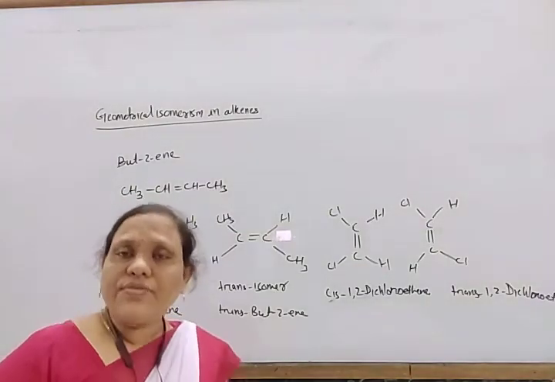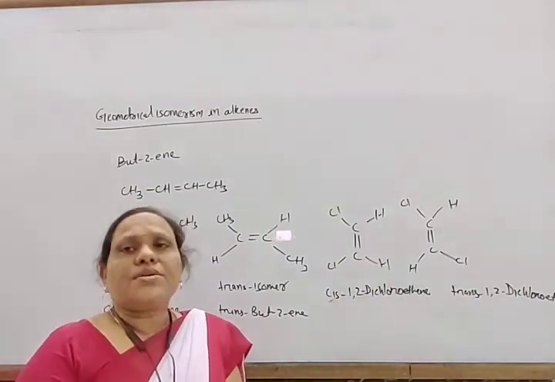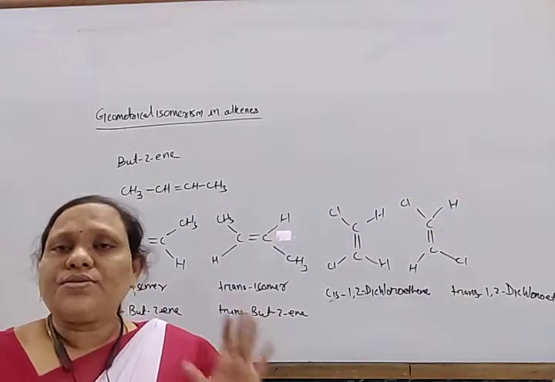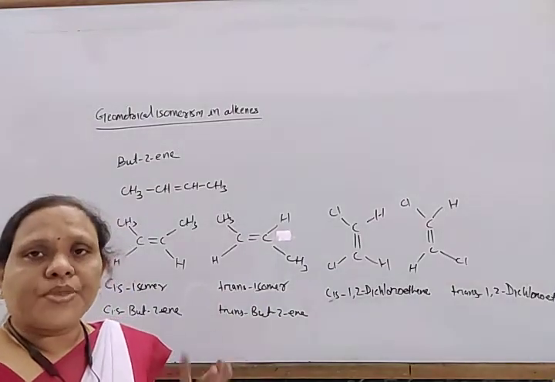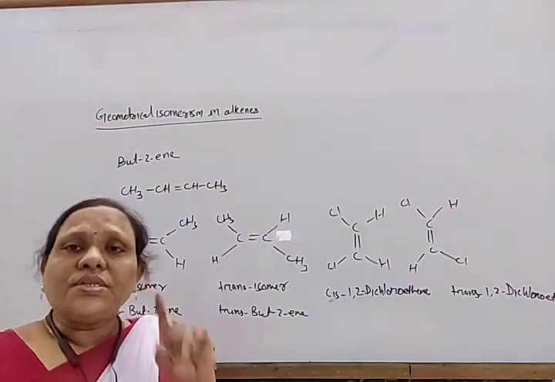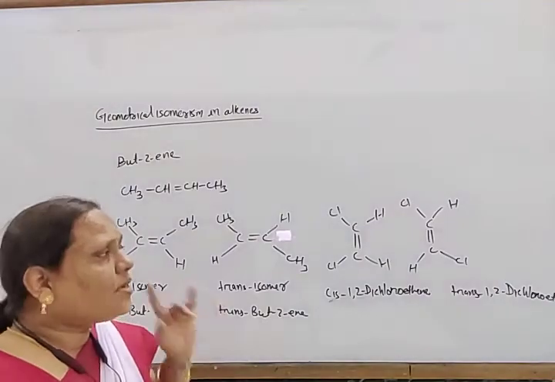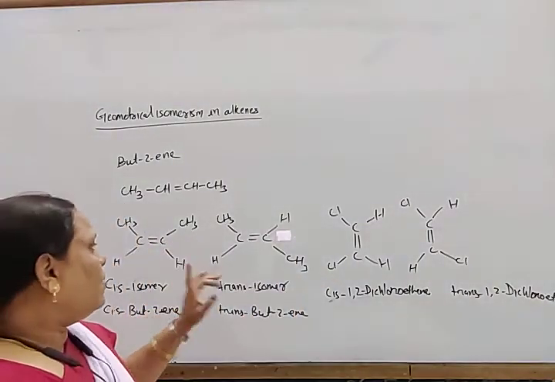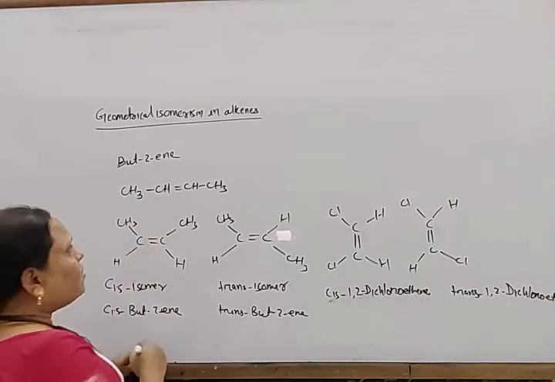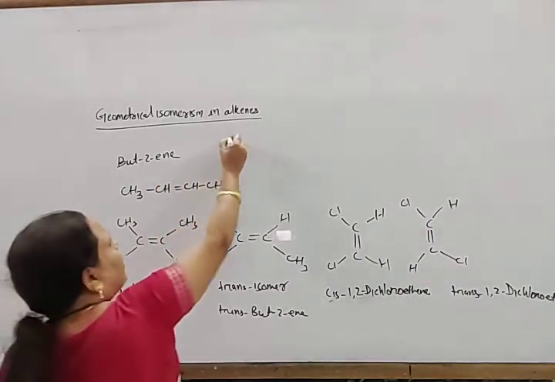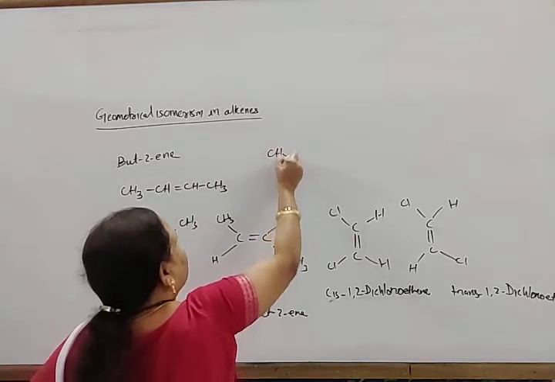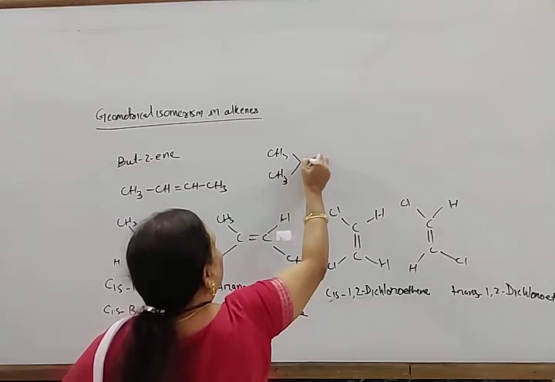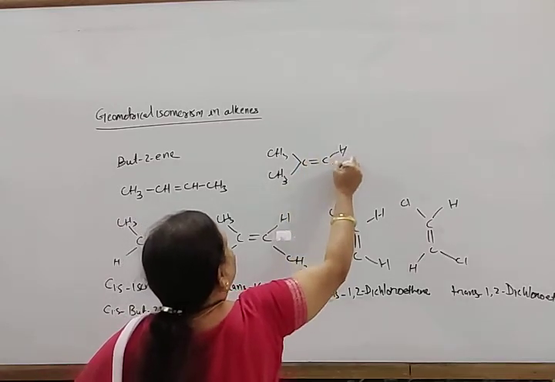Next, what is the condition for geometrical isomerism? The condition is that there should be at least one carbon-carbon double bond, and two similar groups or atoms should not be attached to the same double bonded carbon atom. Look here, this is but-2-ene, but with this formula, I can also write CH3, C double bond CH.